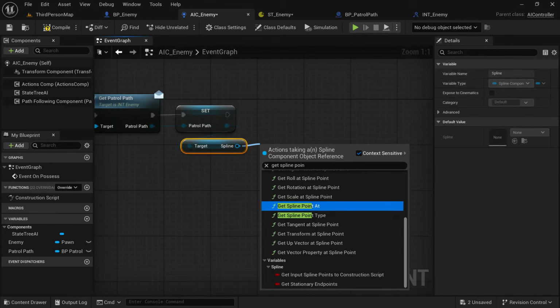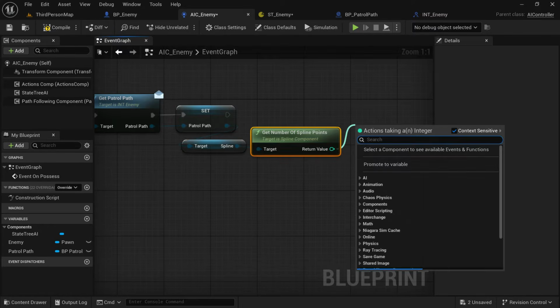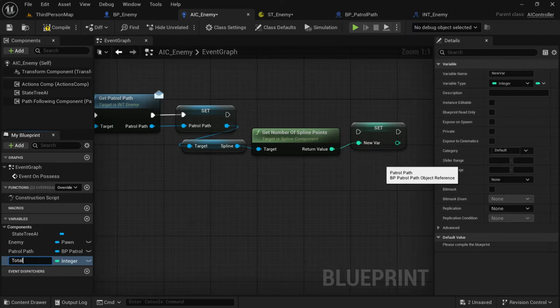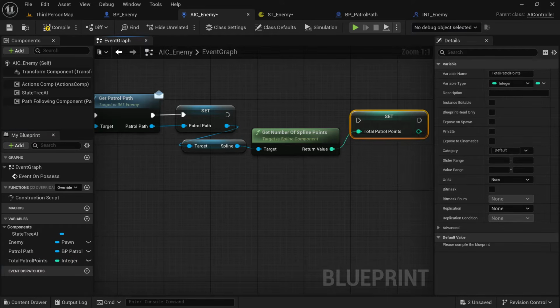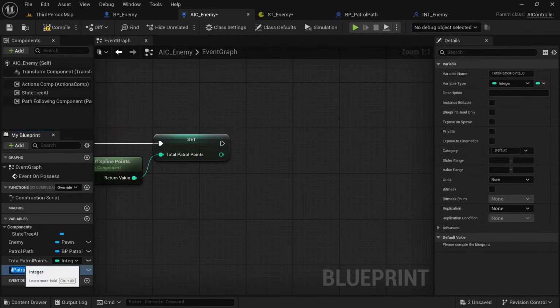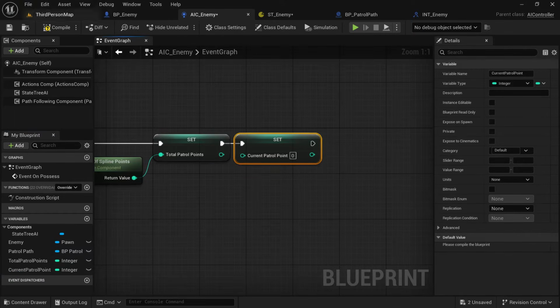Search for get number of spline points. Then promote this to a variable, call it something like total patrol points. Duplicate that to create a new variable called current patrol points and just set that to 0. This is how we're going to find all of the patrol paths we have, and we're going to move from one to the other.